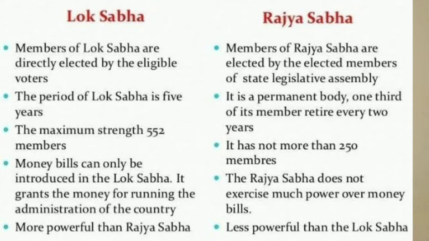But at present 245 members are there. Here you have to understand, out of 545 members, 543 members are going to get elected through election, and the rest 2 members are nominated members. They are nominated by the President of India and they belong to the Anglo-Indian community.